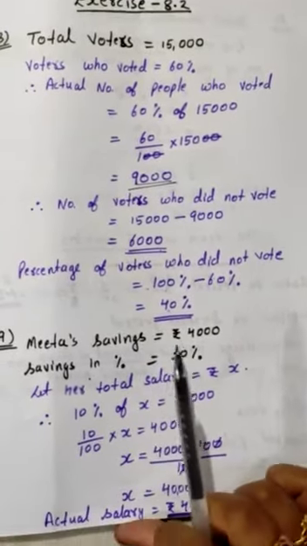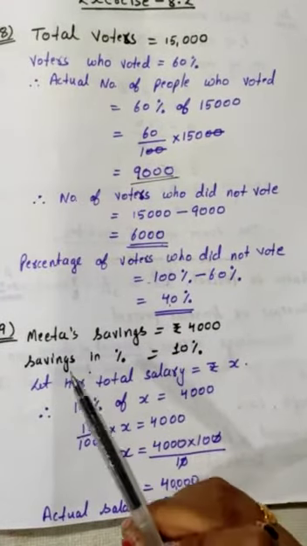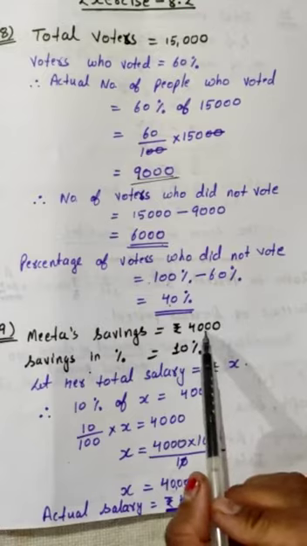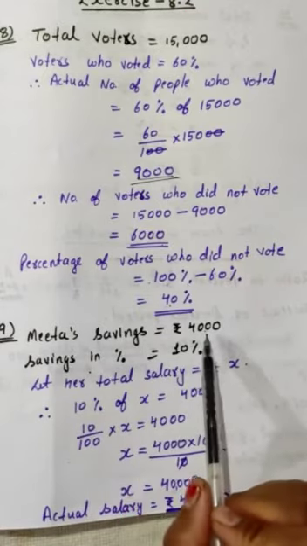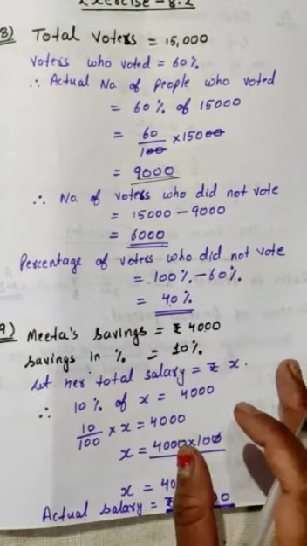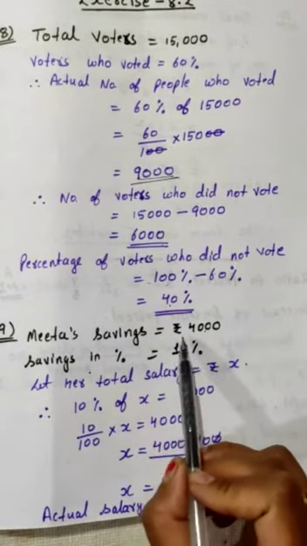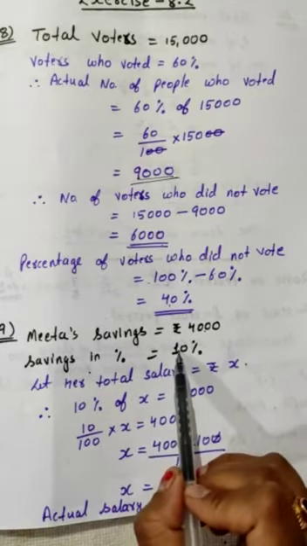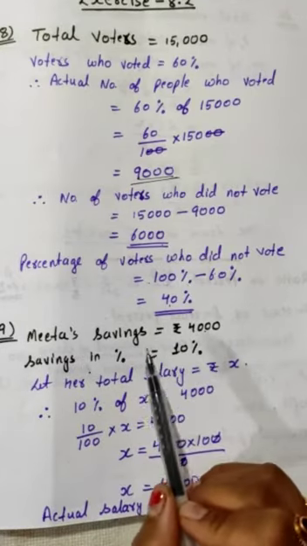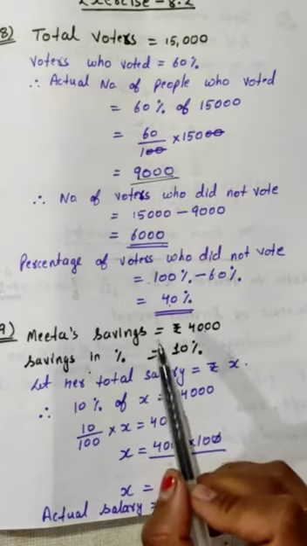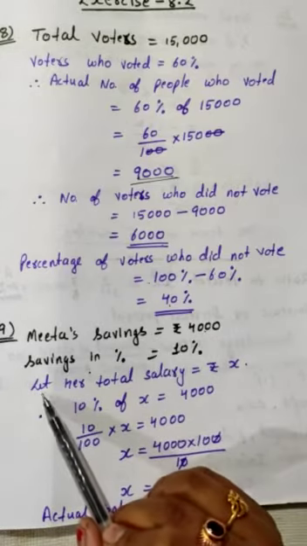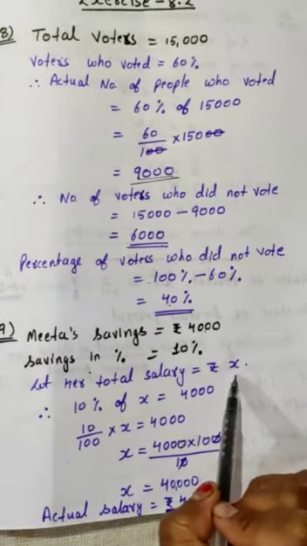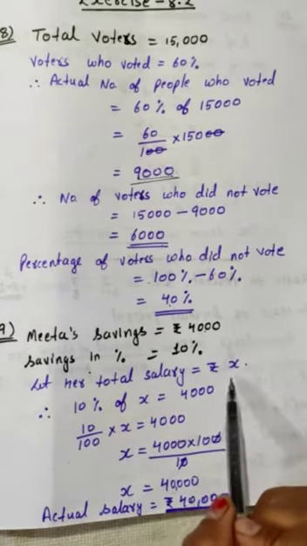Now the 9th question is, there's a girl Meeta. She saves 4,000 rupees from her salary. Whatever salary she gets every month, she saves 4,000 from that. And this, in percentage, is 10%. So basically you can say that she saves 10% of her salary. First of all, we will let her total salary be rupees X, because we have to calculate this only. So this will be X.